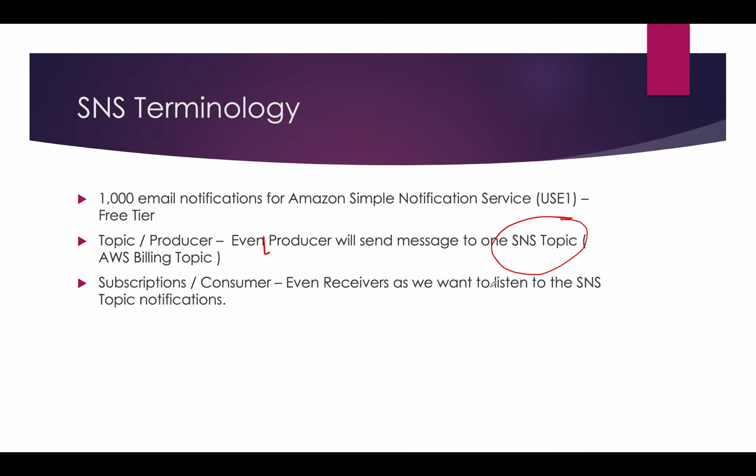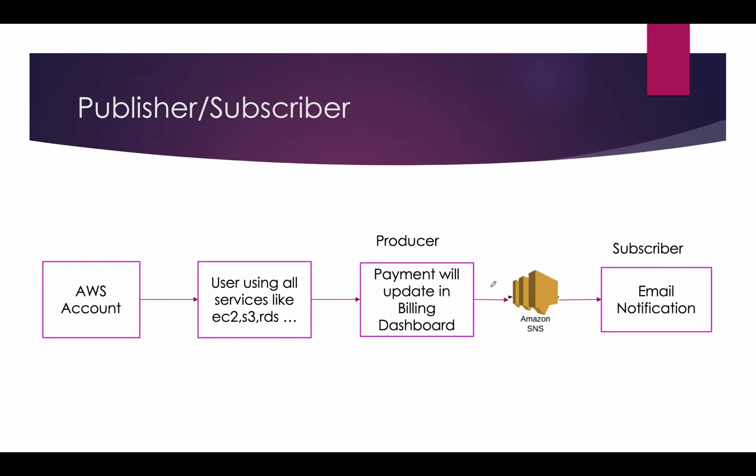Some real time example. Every day you are using your AWS account, right? I have a small diagram, publisher and subscriber. You created an AWS account, and you are using all the services available in AWS like S3, EC2, RDS, auto scaling, whatever you used. Everywhere you can create a topic also. That means it's like an alarm. It will update the billing dashboard, and once this dashboard is updated, you can configure a topic.